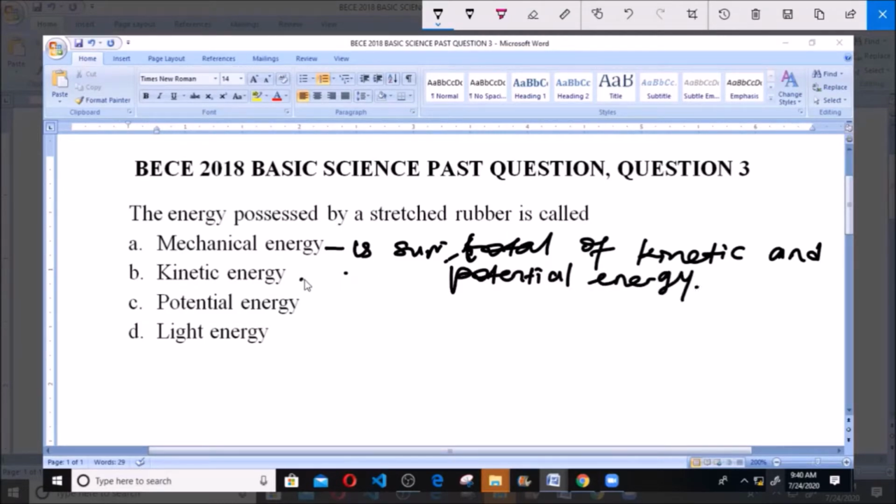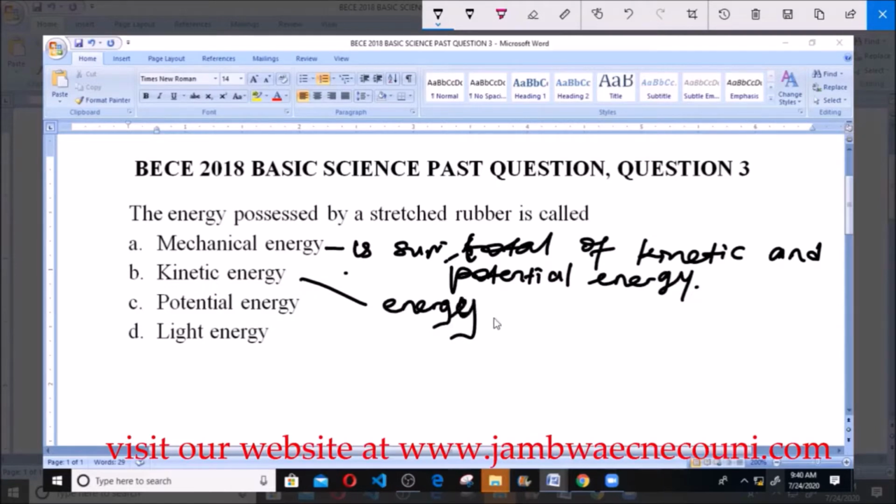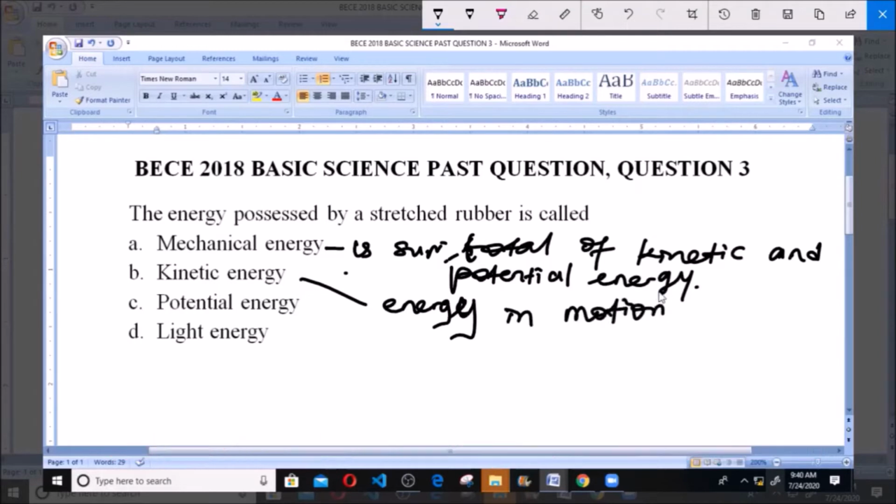Now what is kinetic energy? Kinetic energy is simply the energy in motion. That is energy contained in a moving object. Now potential energy, on the other hand, simply means what? Energy at rest, or energy in an object which is at rest. That is, the object is not in motion.